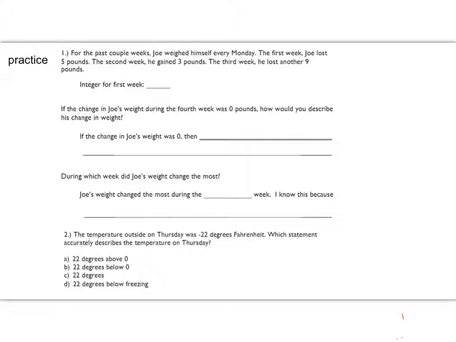And again, there is a key word there, right? Lost 5 pounds. The second week, he gained 3 pounds. And again, there's a key word there. And then the third week, he lost another 9 pounds. So there are your key words that are going to help you answer this question.